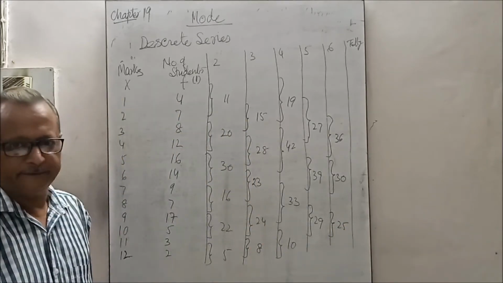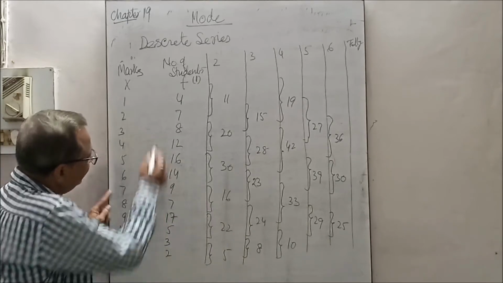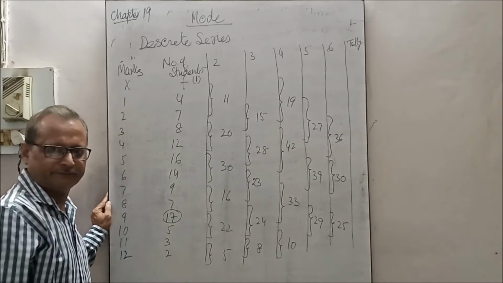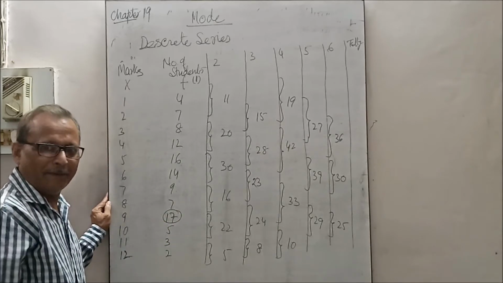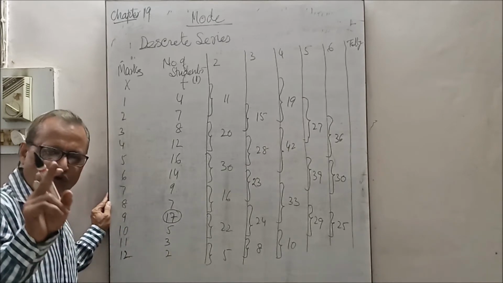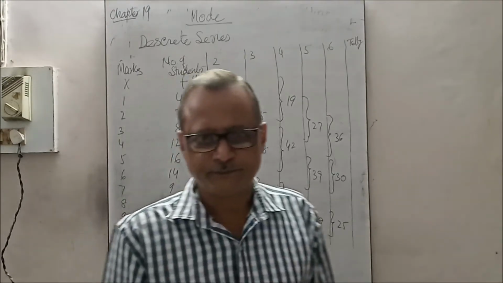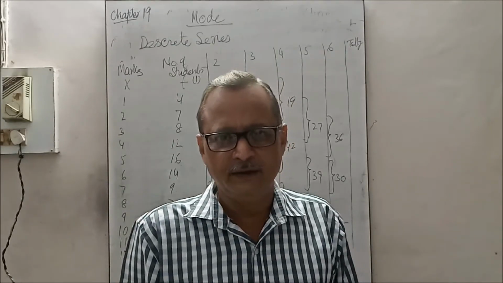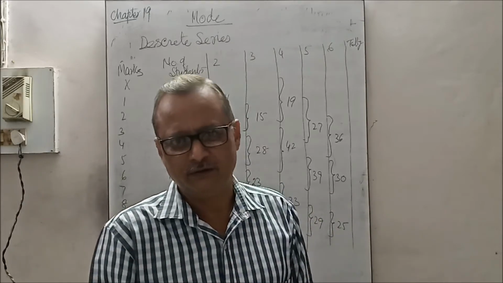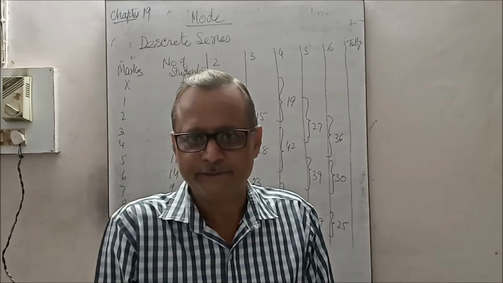This is the grouping. Now see, one thing you observe here. In the original figure, 17 is the highest one, but it is not actually the mode. So the inspection method is not used, because it does not give the correct mode in certain series or situations.